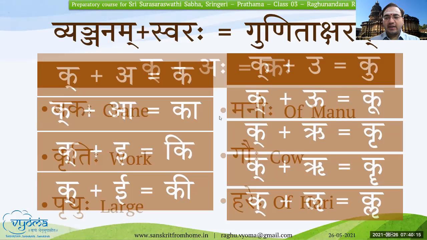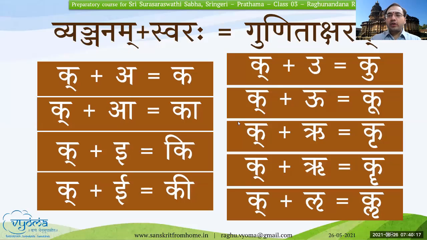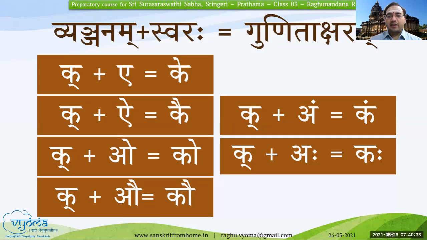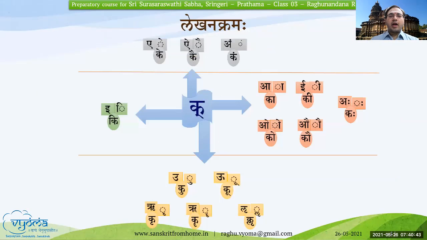Now, let us see them all in one place. Hope you have noted down in your notebook all these 15 Gunitaksharas for the 13 swaras and 2 Ayogavahas, that is Anuswara and Visarga. So I'm just flashing this so that you will be able to see and check whether you have written it correctly. We will just touch upon one important concept of how to write these, and then we will conclude today's class.